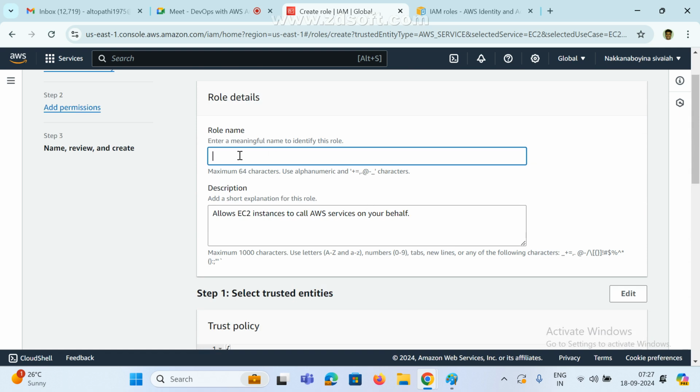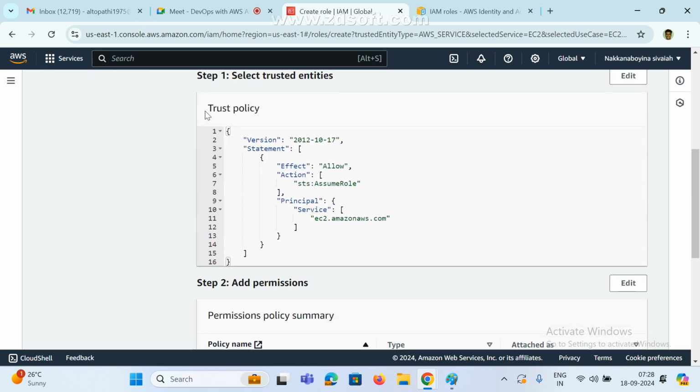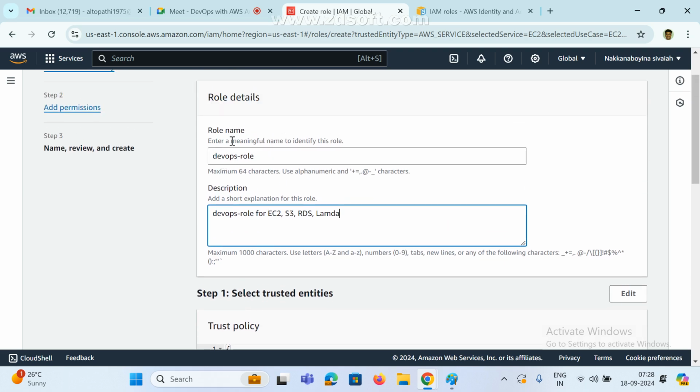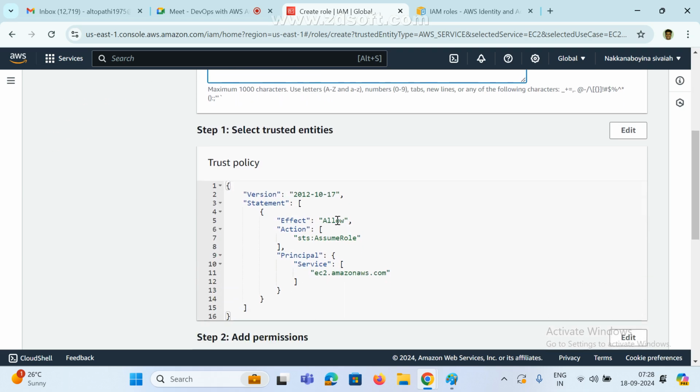Now see here, role name. We can give any role name. So for example, DevOps-role. This is the description: EC2, S3, RDS, and Lambda function. Whatever you want. Now these are the trust policy. See here, this is the role name. Enter a meaningful name to identify it, and this is the description.